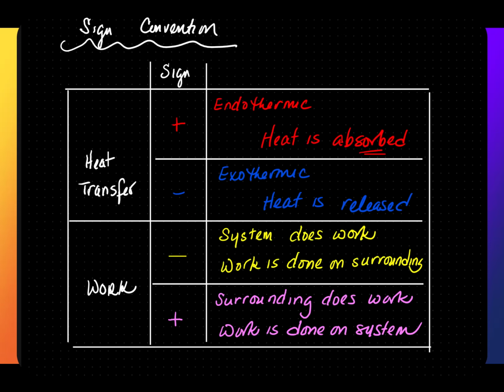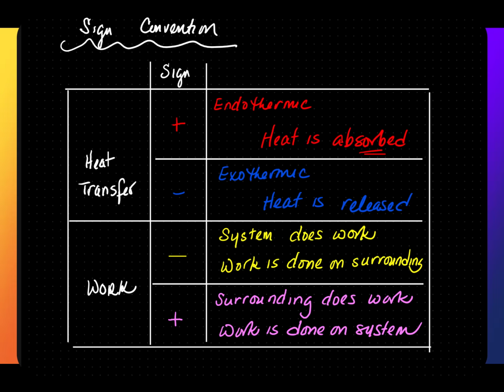So you need to memorize the sign convention. Heat transfer is Q at this point. Later on, it will be delta H, which is enthalpy. The sign for positive Q is endothermic, heat is absorbed. If it's a negative Q, it's exothermic and heat is released. For work, it's a negative sign if the system does work, or work is done on the surrounding. If it's positive, the surrounding does work on the system, or work is done on the system